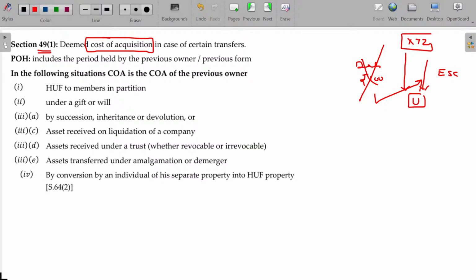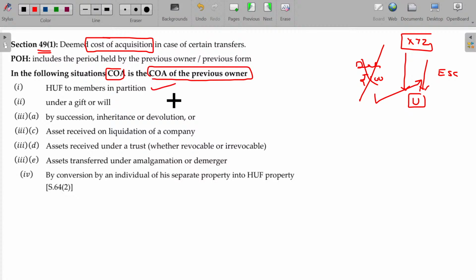If you are getting the asset by gift from your father or some other mode, actually you have not paid, then what is the cost of acquisition? The cost of acquisition of the previous owner will be taken, right? Very simple. Okay. So I've grouped that into angles. Cost of acquisition is equivalent to the cost of acquisition of the previous owner.